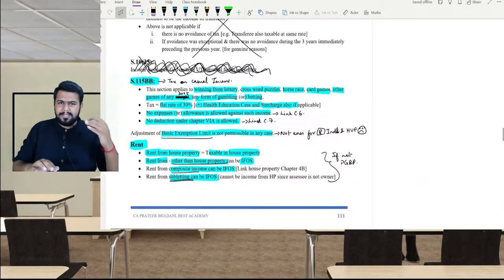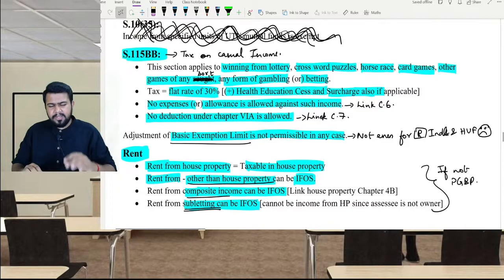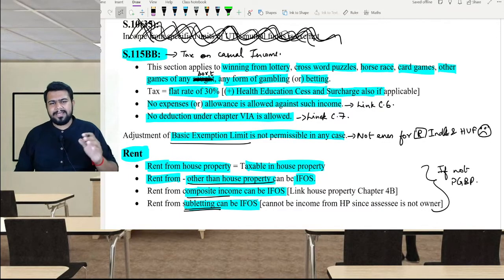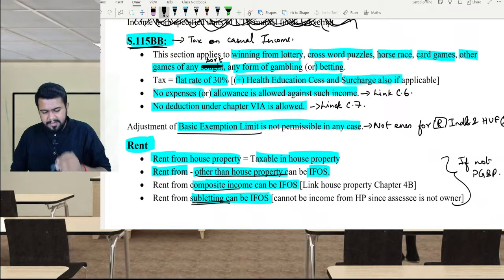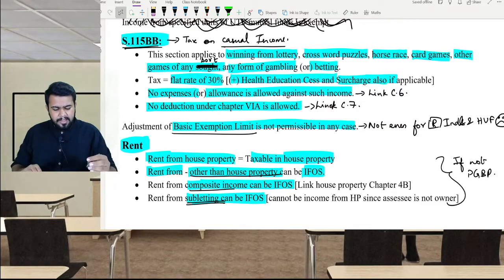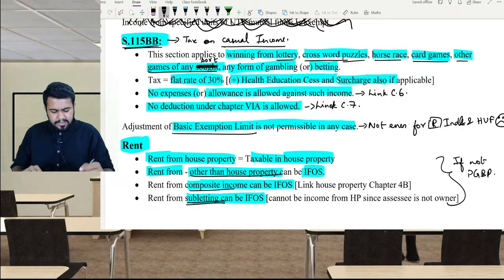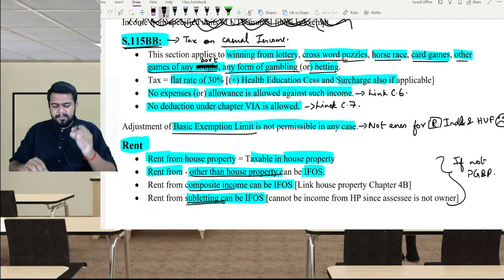Very important. Read once again, you will be able to get more clarity. Section 10 clause 35 has been abolished now. That exemption is no more. Now firstly let us discuss section 115BB, which talks about casual income. So what is casual income? Winnings from lottery, crossword puzzles, horse race, card games, any other games of any sort, any form of gambling or betting. Winnings from all these will be covered under section 115BB.